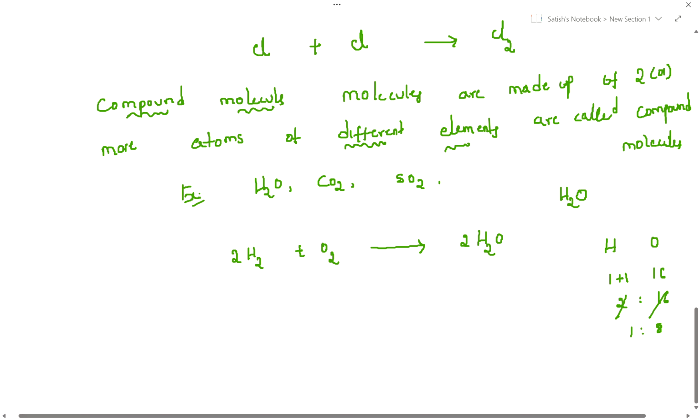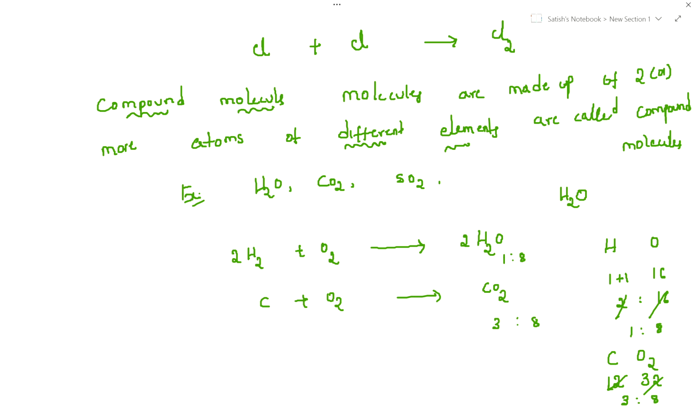Even carbon dioxide also, carbon plus oxygen combining, it forms the carbon dioxide. So here carbon dioxide, see, carbon atomic weight 12, oxygen atomic weight 32. So what is this, guys? 3 4s are 12, 8 4s are 32, so 3 is to 8 ratio. So carbon 3 and oxygen 8. Here 1 is to 8. This is combined ratio. This concept is what we call compound molecules.